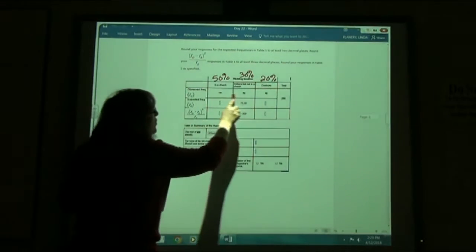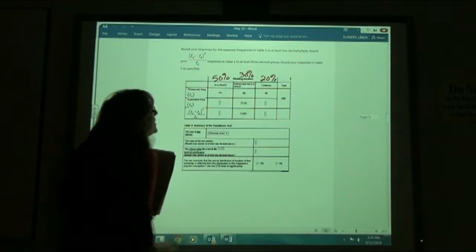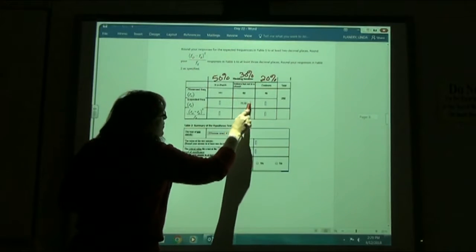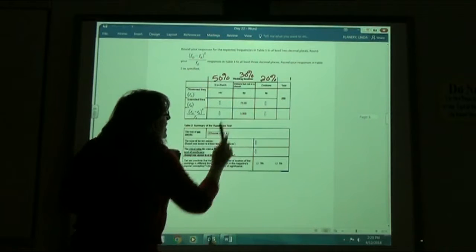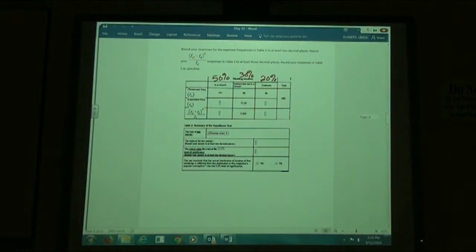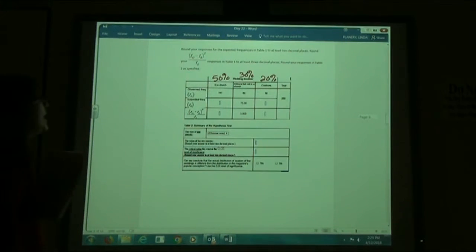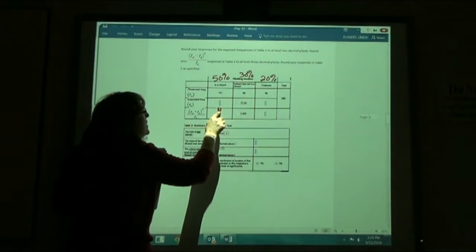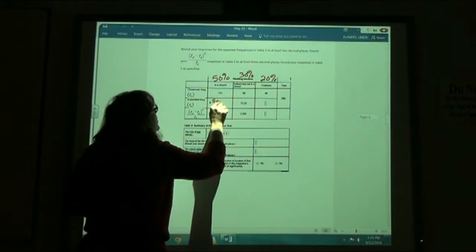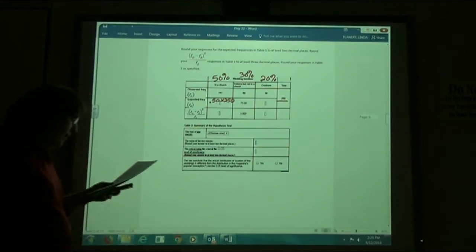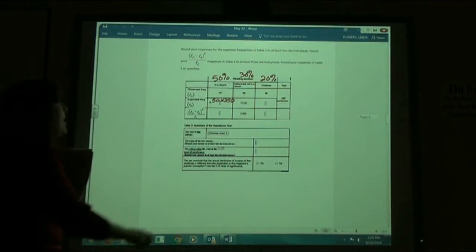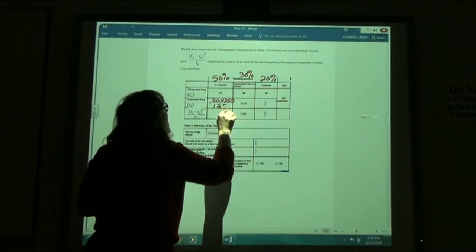So here are the observed data. We want to fill in the expected ones. They already filled this one in for me. If I took 30% of 250, it is that number 75. You could calculate it and find out. 50% of 250 then goes in this first column. 50% times the 250 total, right? 50% of 250 means I would have 125 in this section.